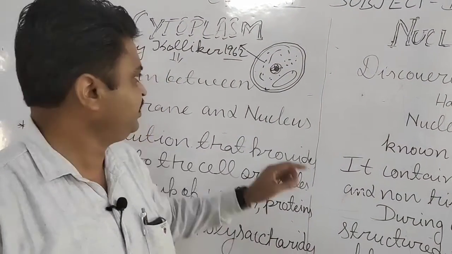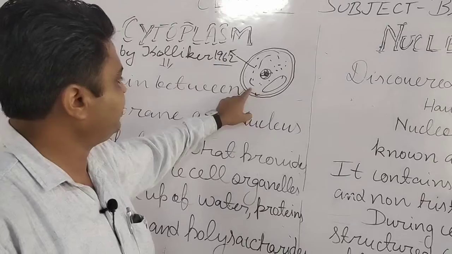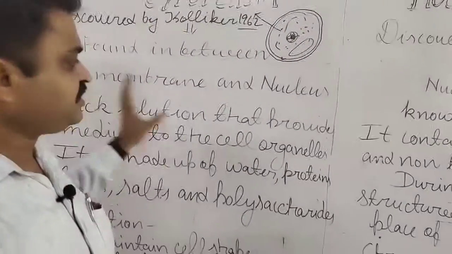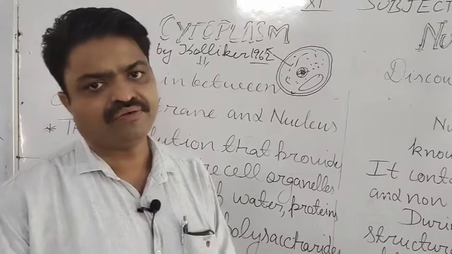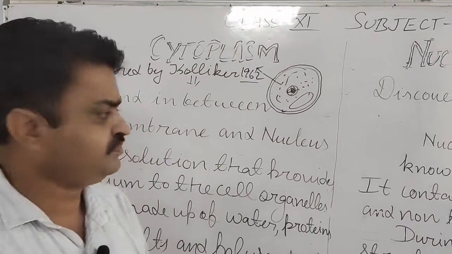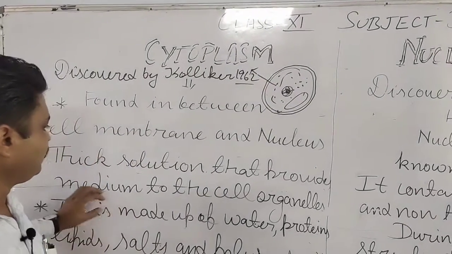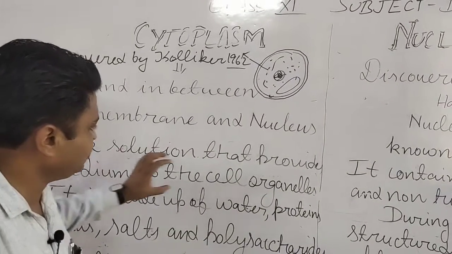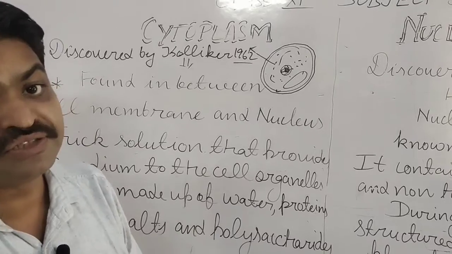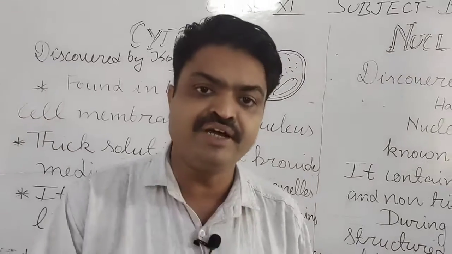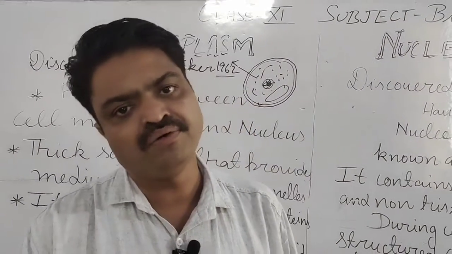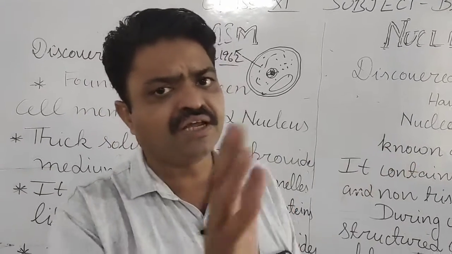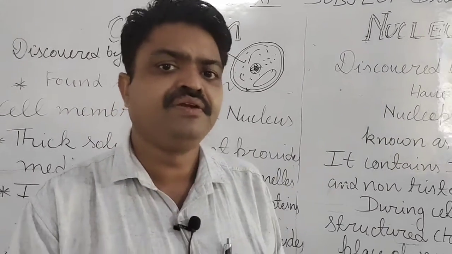It is a thick solution, or a thick medium, that provides the medium to the cell organelles, from which all the cellular activities take place.